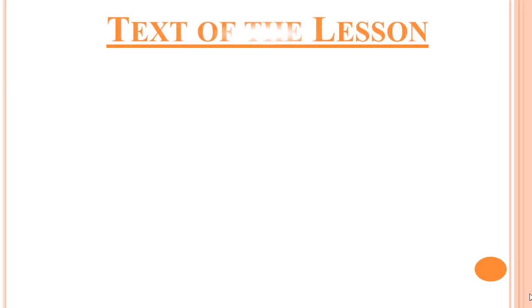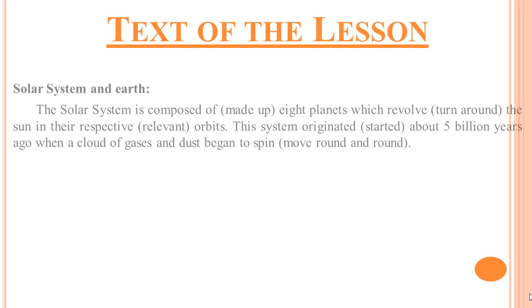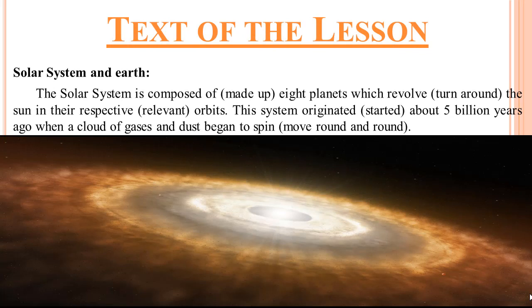Now come to the text of the lesson, and that is solar system and Earth. The solar system is composed of 8 planets which revolve around the Sun in their respective orbits. This system originated about 5 billion years ago when a cloud of gases and dust began to spin.